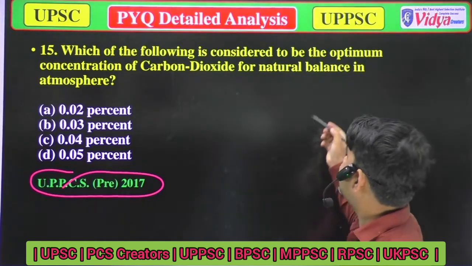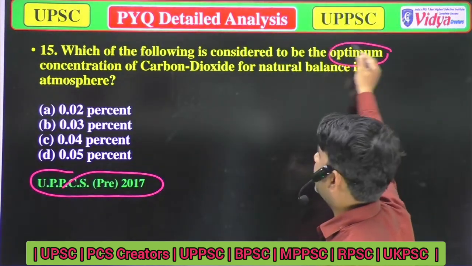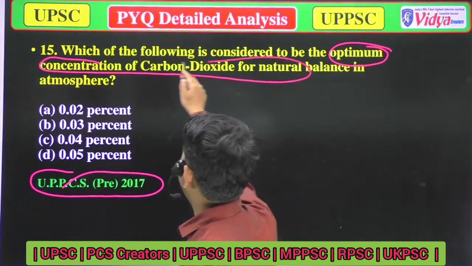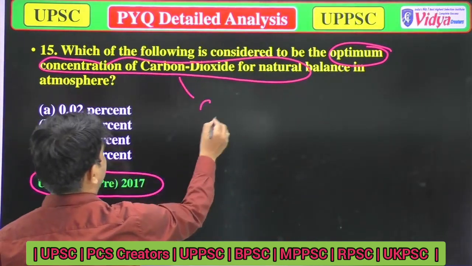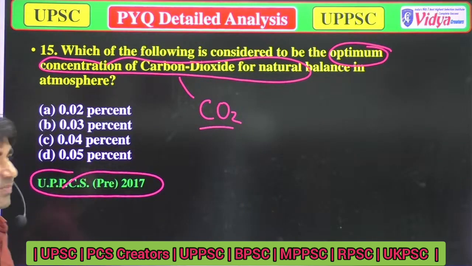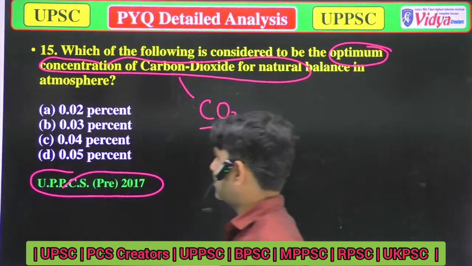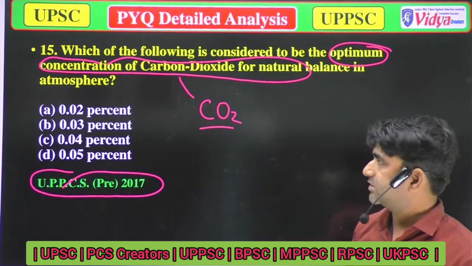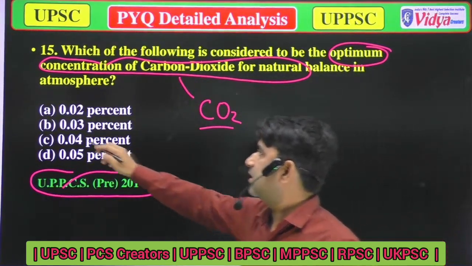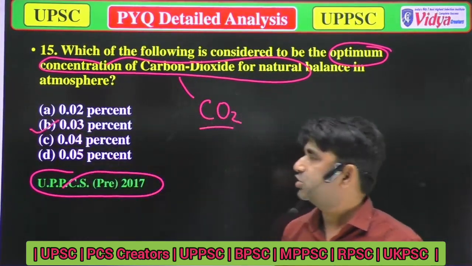Options are A 0.02%, option B 0.03%, option C 0.04%, and option D 0.05%. The correct answer is option B, 0.03%.